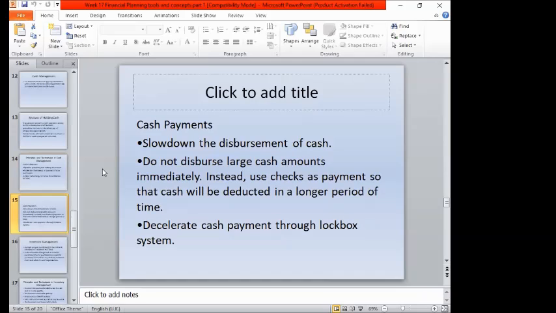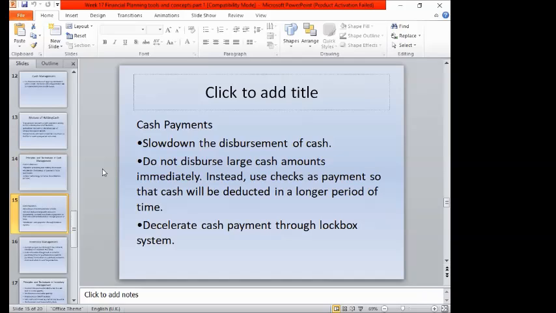When we say cash payment, if there is a slowdown of disbursement of cash, it is not good, because if the collectibles are not collected or converted to cash, it cannot easily cover some liabilities or disbursements. Do not disburse large cash amounts immediately. Instead, you can use payment checks, okay?